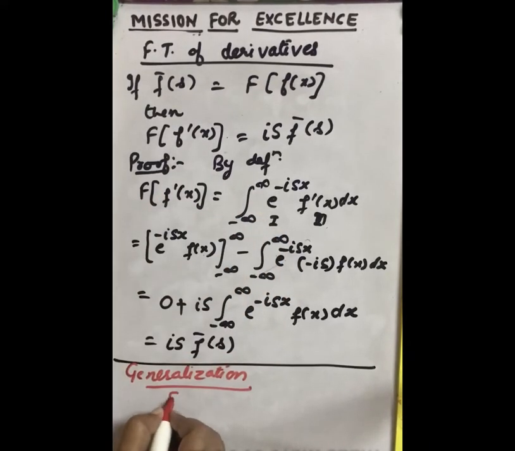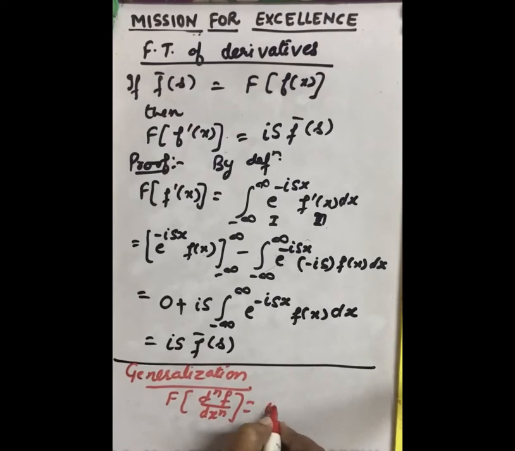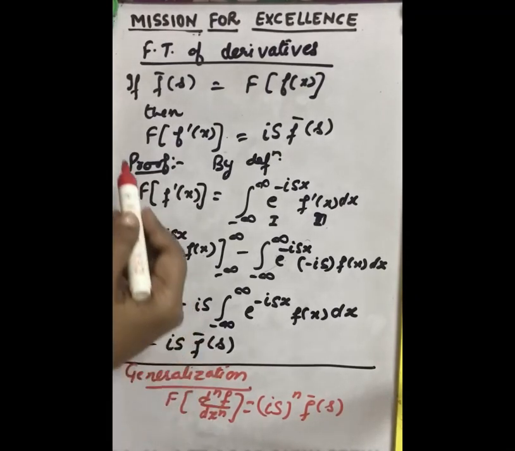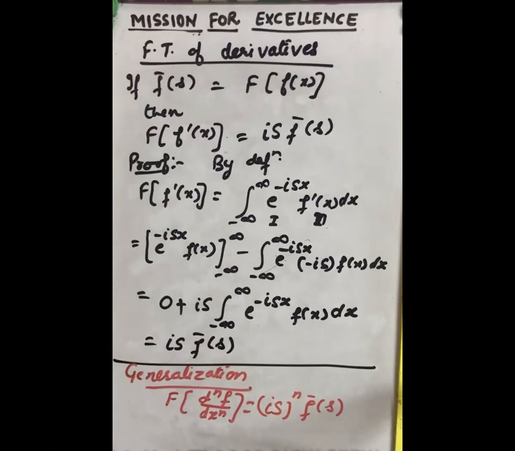So the Fourier transform of the nth derivative of the function will be equal to iota s raised to power n f bar s. Every time you take the derivative, you multiply by iota s with the Fourier transform. So this is the generalization of the Fourier transform of derivatives.